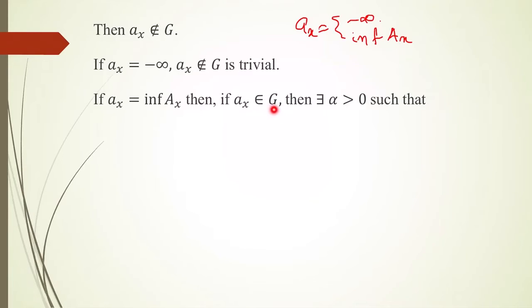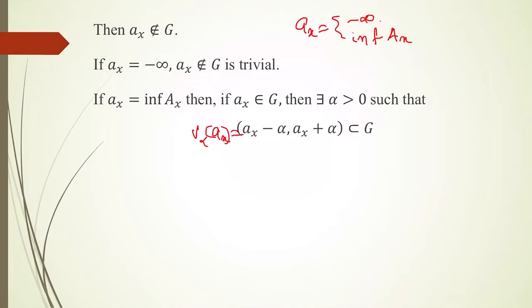So if a_x is in G, some epsilon neighborhood of a_x is completely contained in G. And I am choosing that epsilon as alpha. So there exists some alpha greater than 0 such that open interval (a_x minus alpha, a_x plus alpha) is a subset of G. Means V_alpha of a_x is a subset of G.